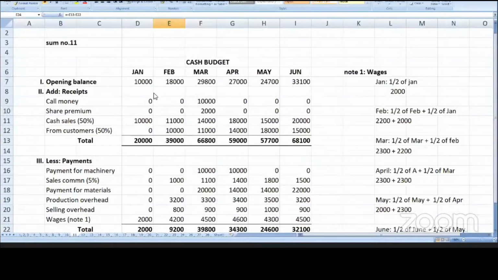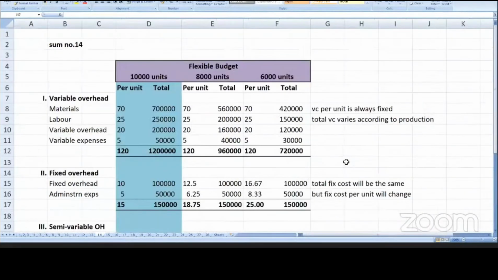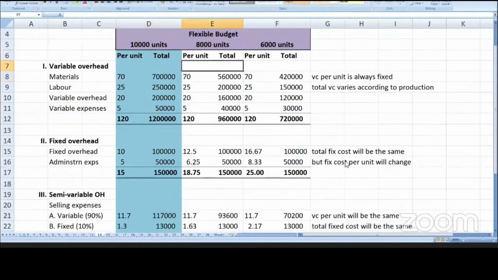So here is the answer, students. Variable cost per unit is 70. 70 into 10,000 is 7 lakh. 70 into 8,000 is 560. 70 into 6,000 is 420. Variable cost per unit is always fixed at 70. The other per-unit costs are 25, 20 and 5.